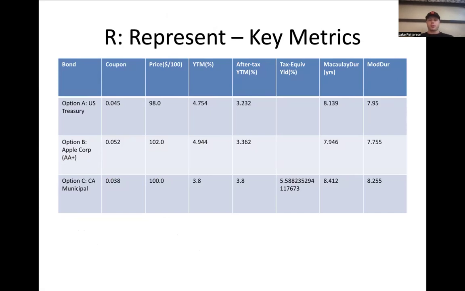Represent. All three pay semi-annual coupons. Treasuries have zero credit risk, but are federally taxable. Apple's bond offers a slightly higher yield for mild credit risk, and munis are lower yielding but tax-free and stable. We'll model cash flows, yield to maturity, which is going to be referred to as YTM, duration, and convexity to understand price sensitivity.